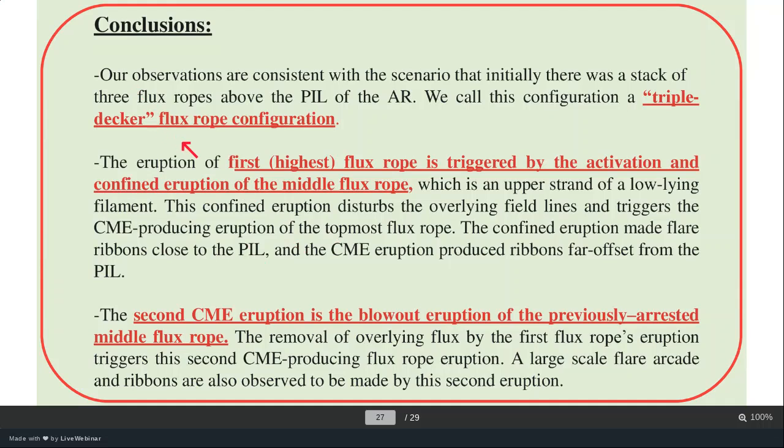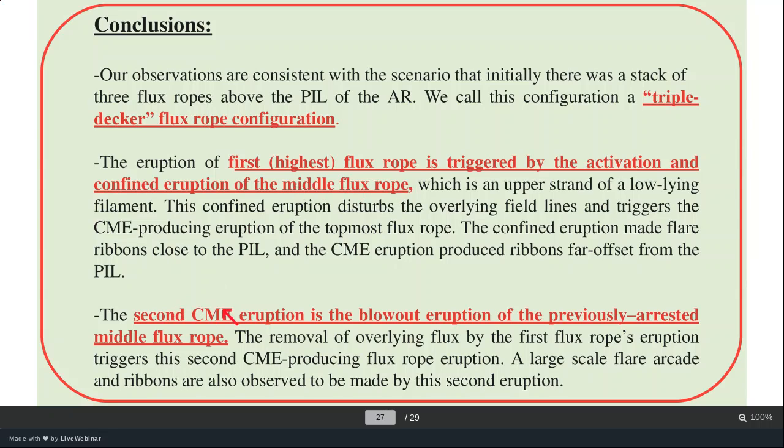Now I would like to conclude. So, the interesting case: after careful inspection of the observations, we can say the configuration is a triple-decker flux rope. We have three flux ropes, which erupt successively one after another. It starts from the first eruption, which is triggered by the confined eruption of the middle flux rope that we have discussed.